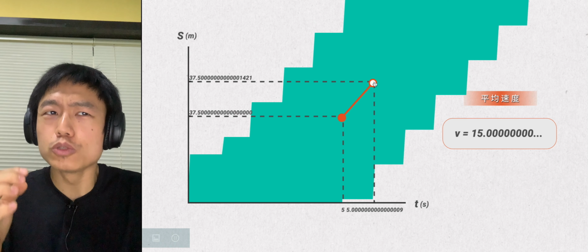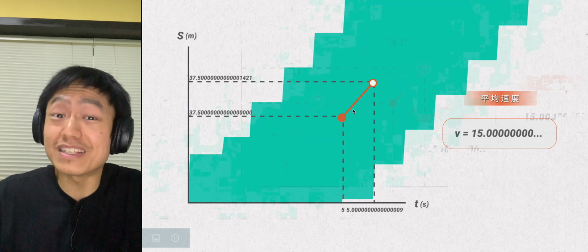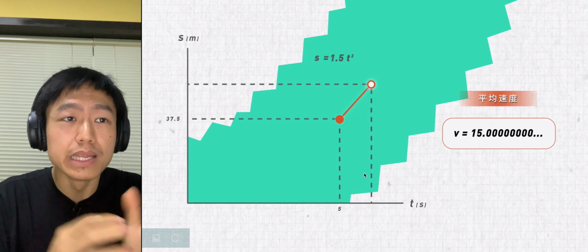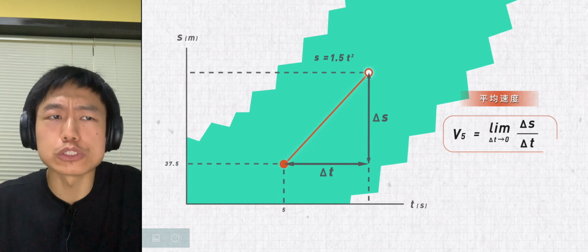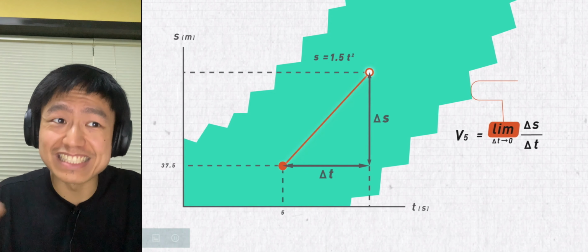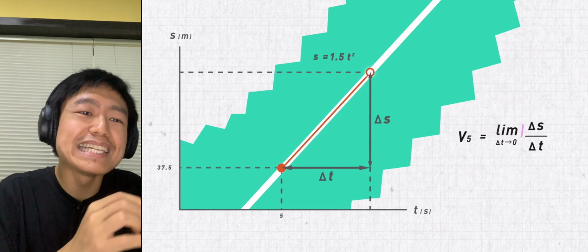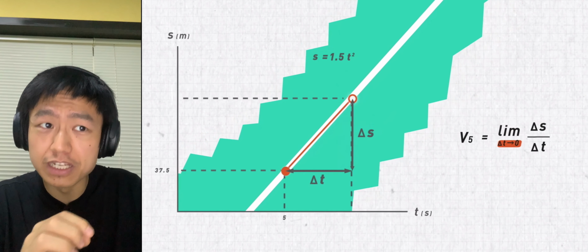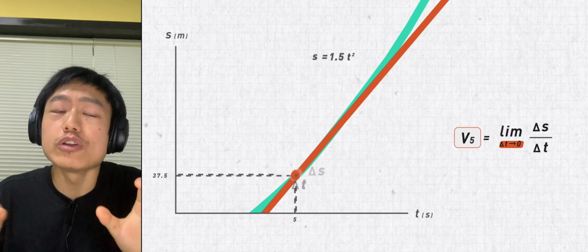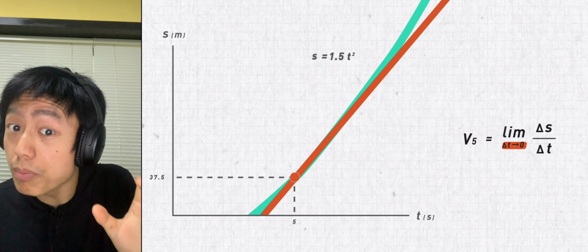Alright, now we will find that we keep zooming in. This process can be repeated all the time. If we use mathematical language to express what I just did, it is like this. Lim is the abbreviation of limit. When delta t approaches zero, this formula is a rigorous definition of instantaneous velocity at a given moment.